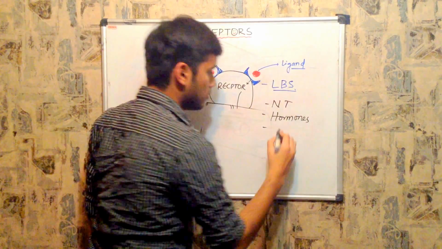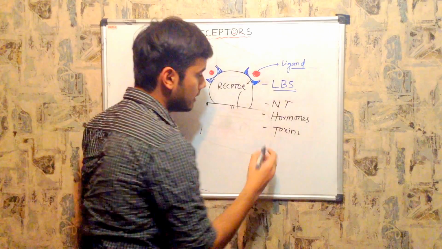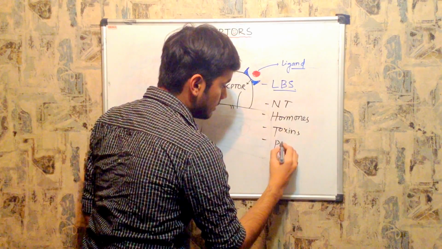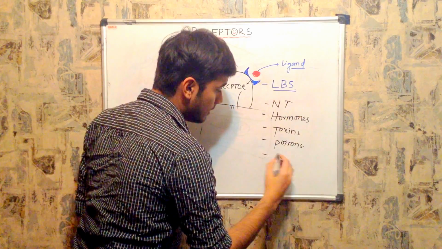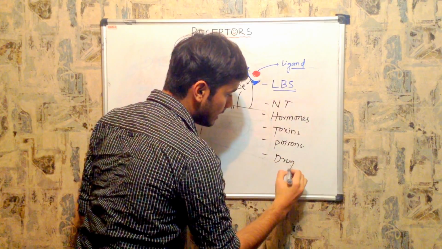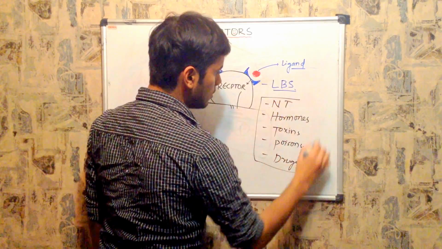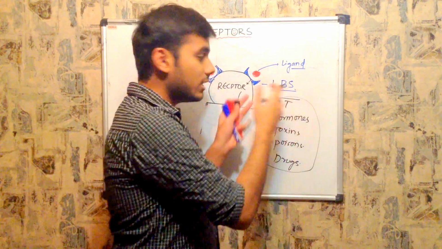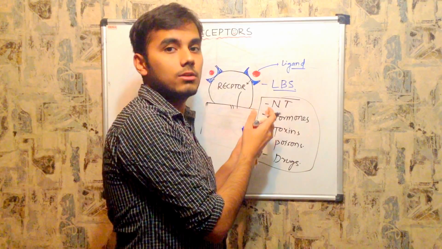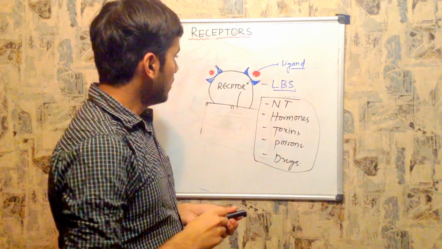Toxins are one type of ligand. Poisons are one type of ligand. And the drugs, pharmacological drugs or drugs of addiction, all these come under ligands. They bind to the ligand binding site of the receptor and activate the cell.